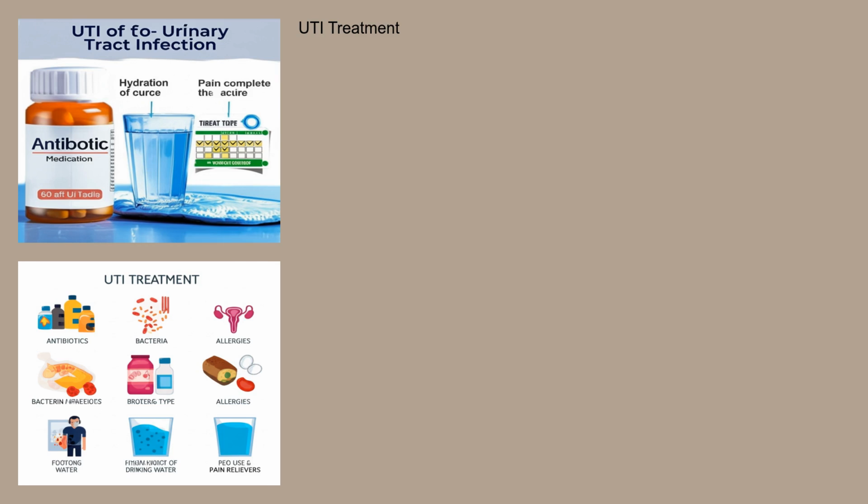Treatment for UTIs typically involves antibiotics. The specific antibiotic and the duration of treatment will depend on the type of bacteria causing the infection and the severity of the symptoms. It's crucial to complete the entire course of antibiotics, even if you start feeling better, to ensure the infection is completely eradicated and to prevent antibiotic resistance. In addition to antibiotics, drinking plenty of water can help flush out bacteria from the urinary tract. Pain relievers may also be used to alleviate discomfort.